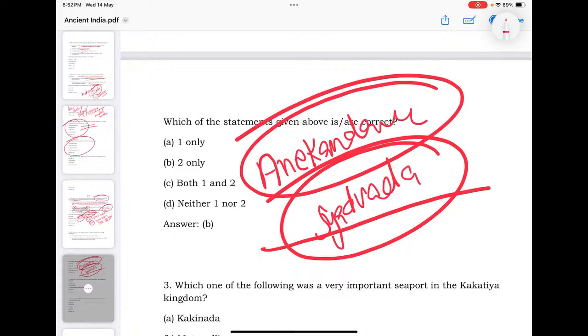So can you say this is Buddhist or Jain? Which one? Buddhist philosophy or Jain philosophy? Any idea? Just comment in the box.